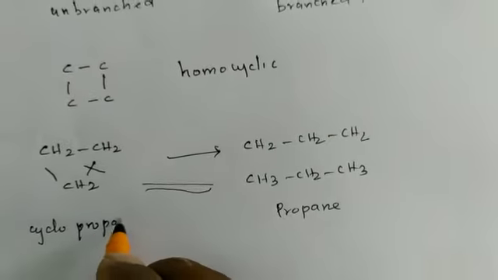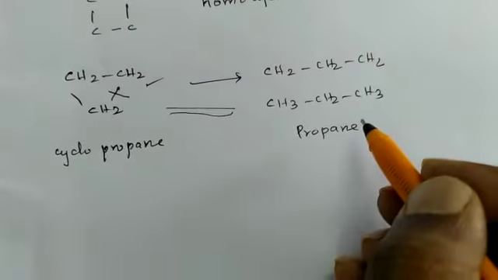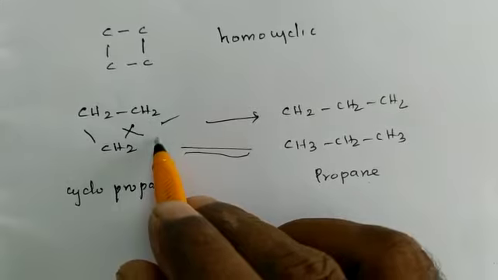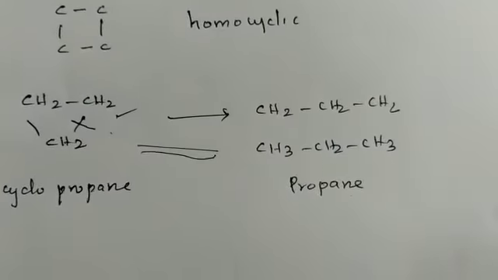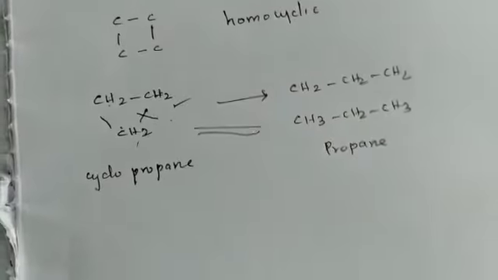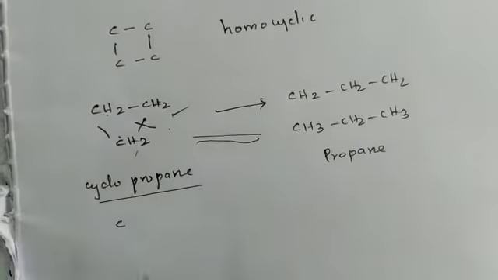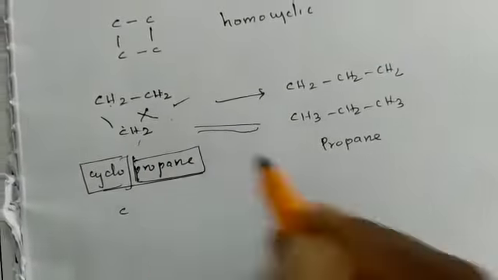That means a cyclic compound which has the characters of aliphatic compounds is called an alicyclic compound or aliphatic cyclic compound. So when we consider the nomenclature, how many carbon atoms? 3 carbon atoms. So this is cyclopropane. So cyclo, and next is the alkane's name.